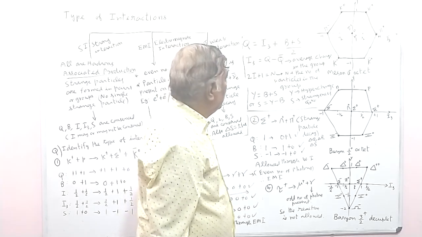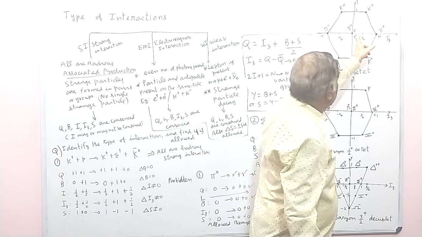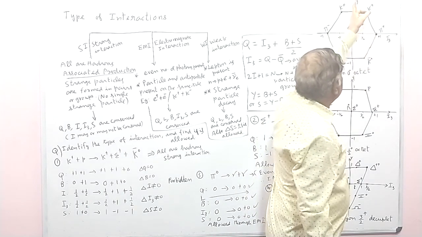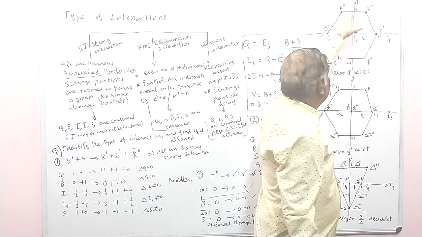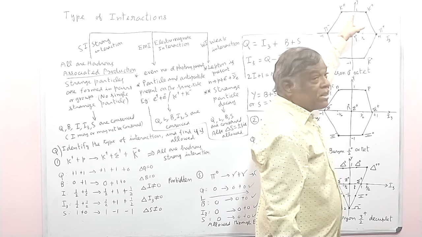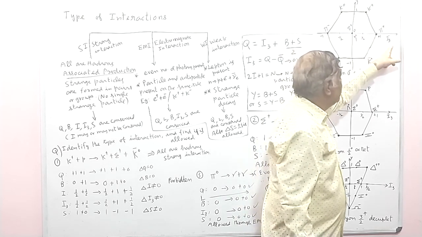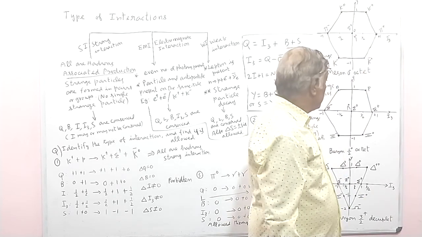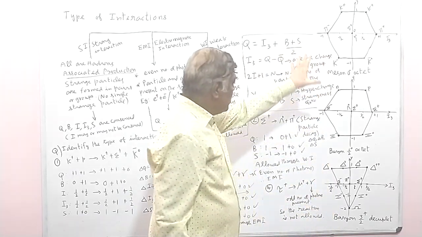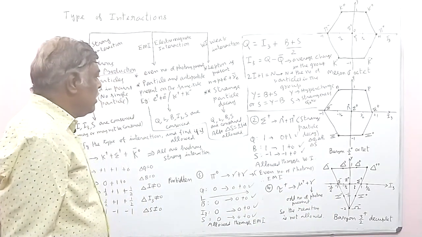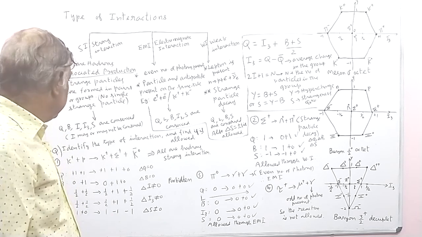In this diagram, I3 is along the x axis and the capital Y along the y axis. Y is called the hypercharge and I3 is the third component of the isospin. So once you have the diagram, you can solve this problem very quickly.